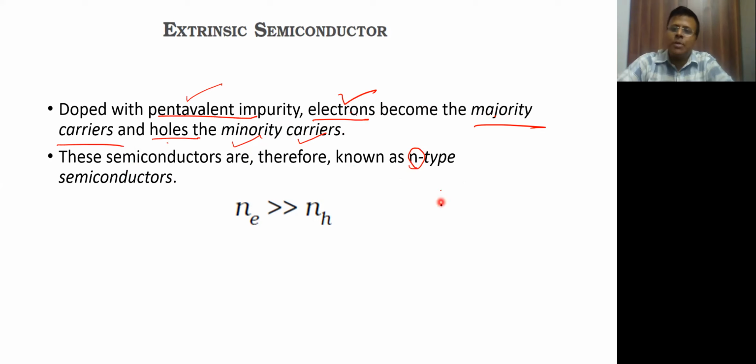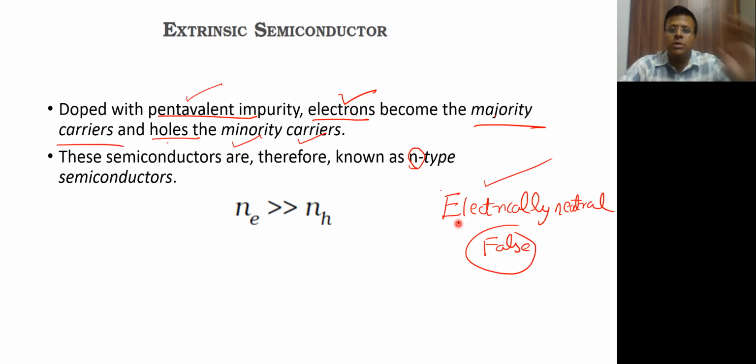The total number of positive charges is still equal to the total number of negative charges. All right. So they will ask a question saying that extrinsic semiconductor is not electrically neutral. True or false? It is false. It is electrically neutral only. The total number of electrons and holes are all equal. Total number of positive charges equal to total number of negative charges.